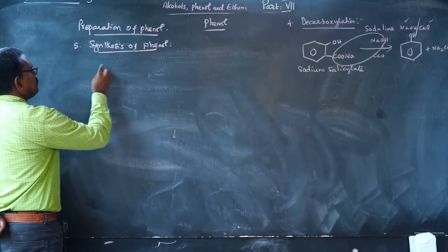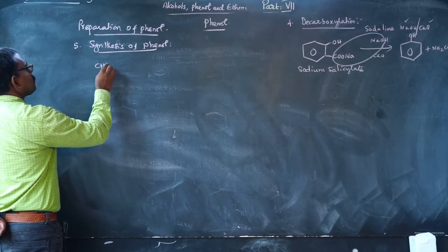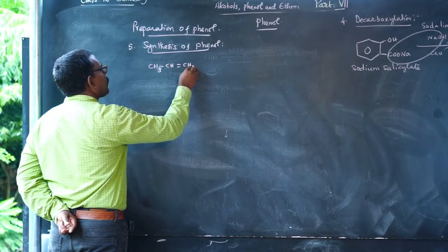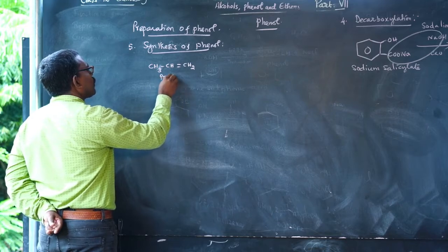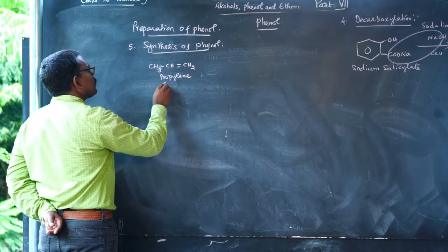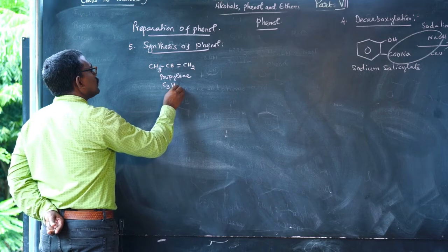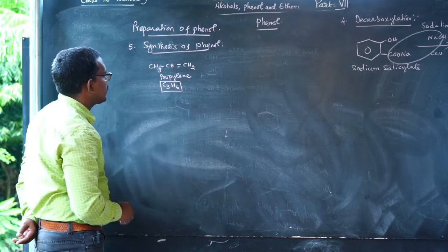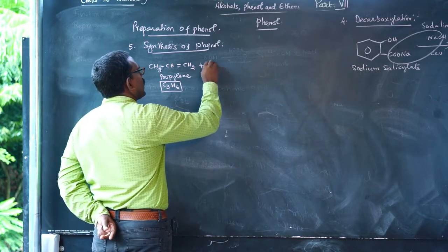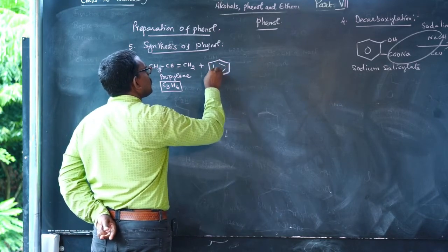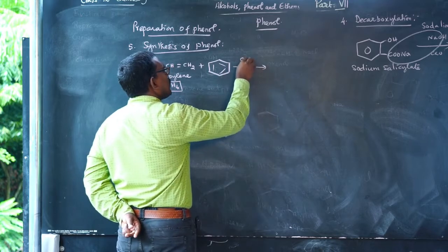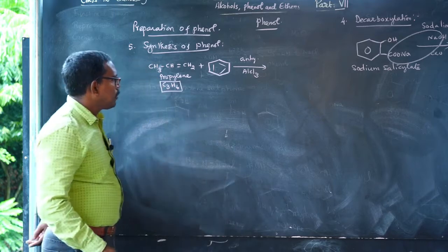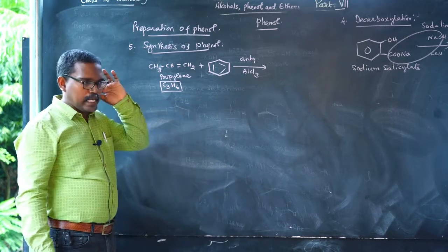Propylene, molecular formula C3H6, reacts with benzene in the presence of anhydrous aluminum trichloride. The first stage is the Friedel-Crafts reaction.